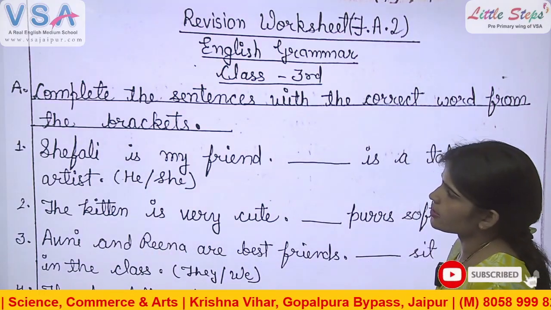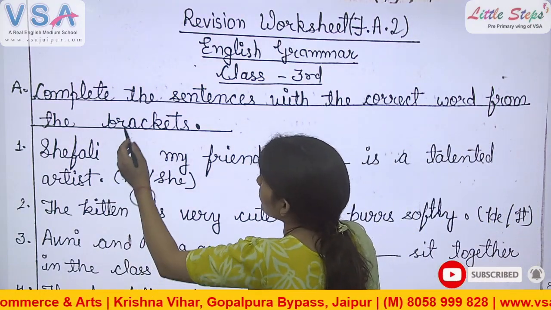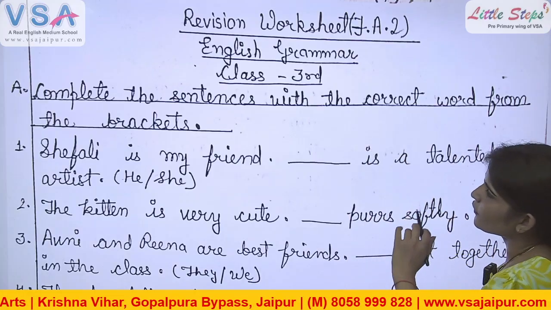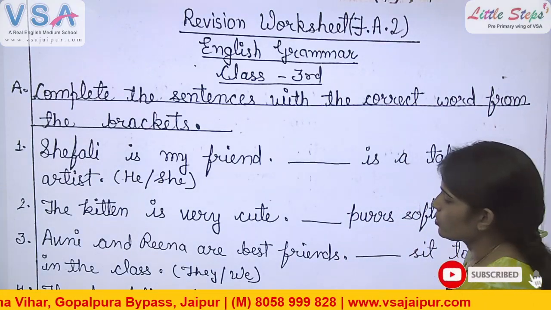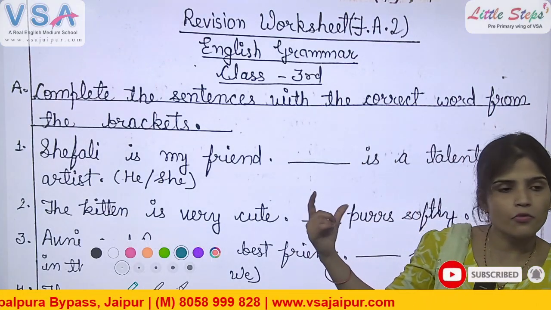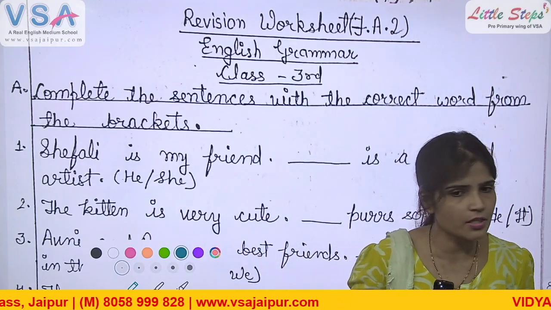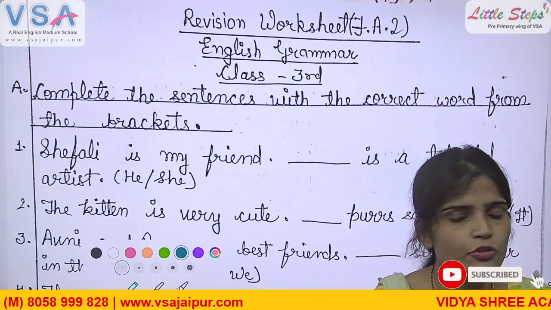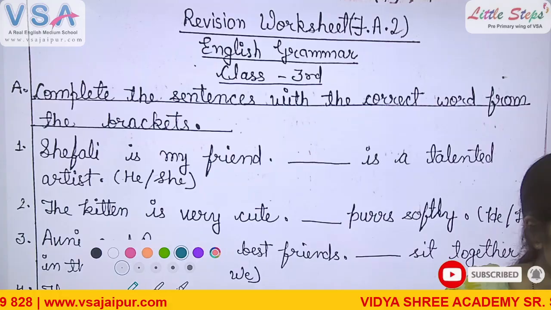Look at the exercise 1A. Complete the sentences with the correct word from the brackets. So there are few sentences given and the words given in the brackets. Two words given in the bracket. You have to choose the correct word to fill in the blank.